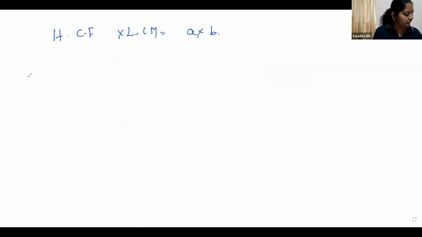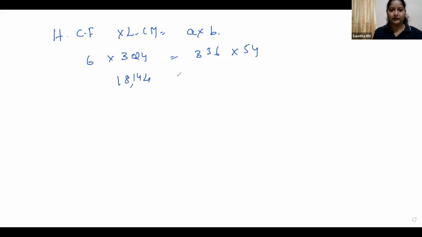So HCF, we got 6, and LCM is 3024. Right, children? Which are the two numbers? 14 and 18. That is equal to, multiply here, 336 into 54.